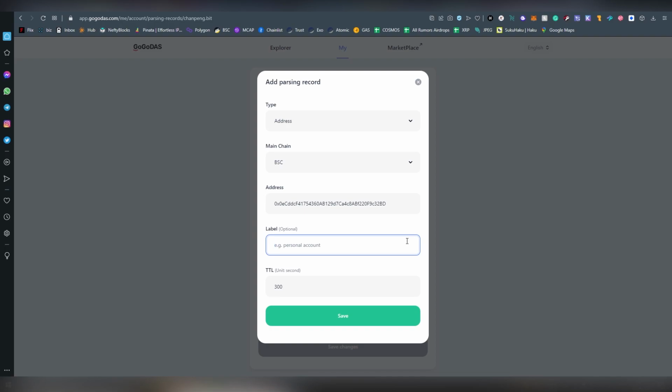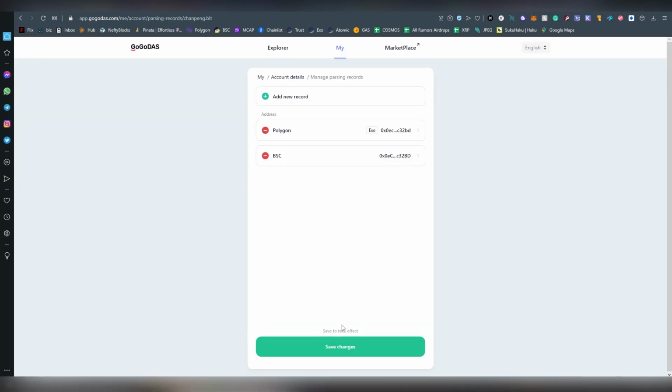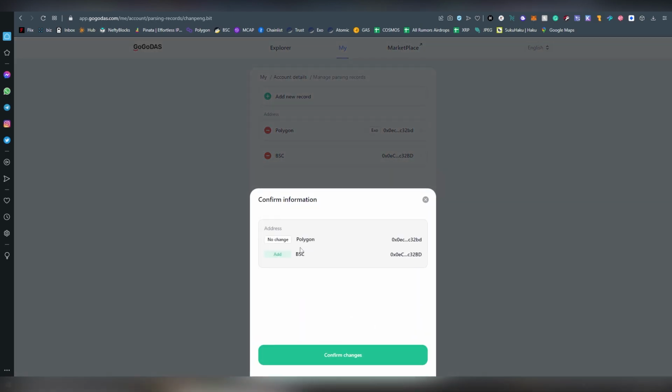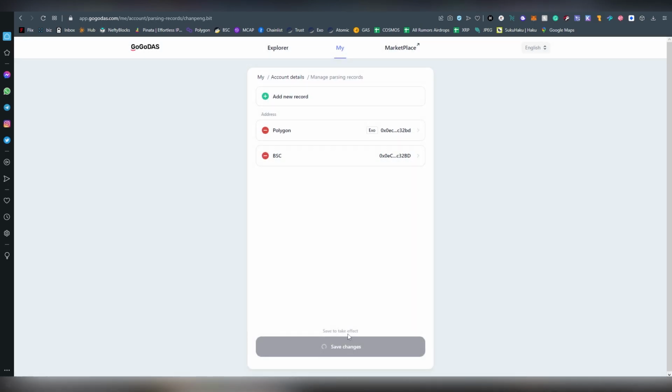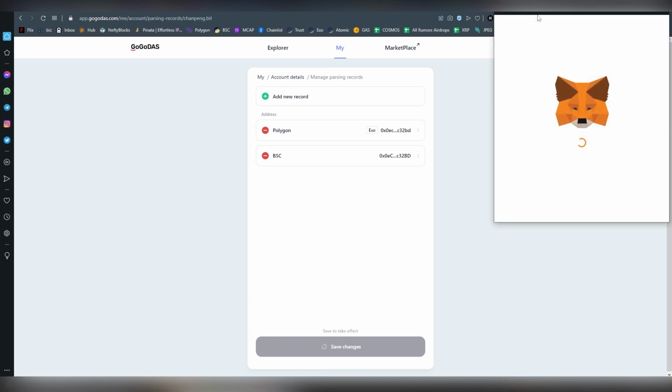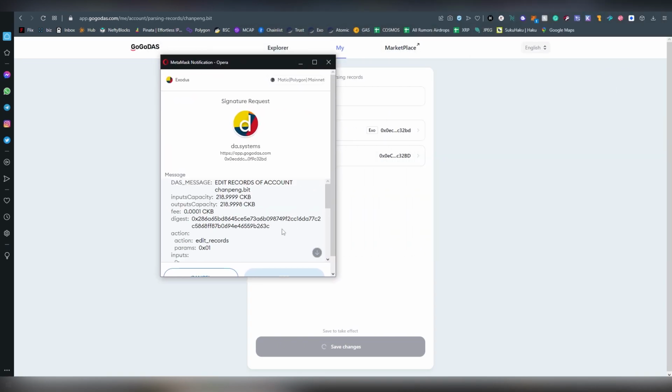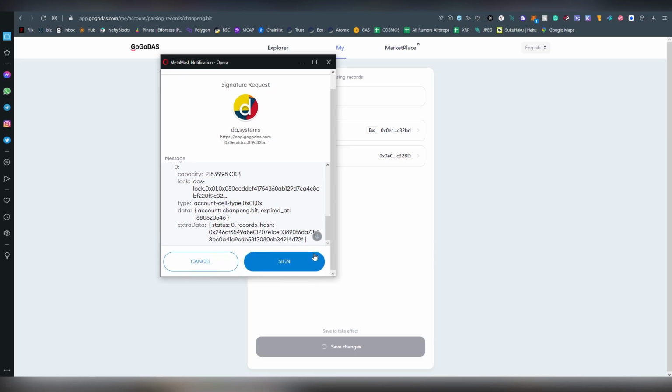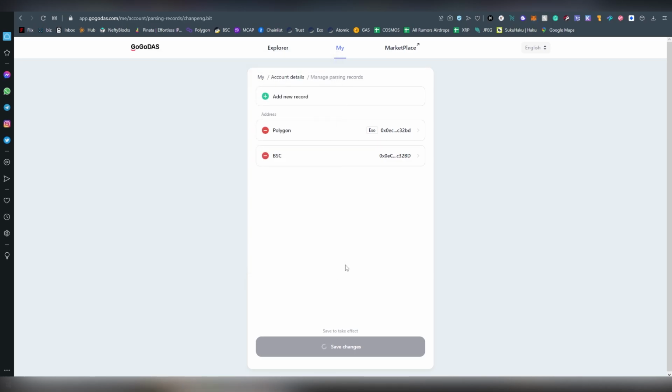Label, I don't need to put anything here. TTL, I'm not really sure what that means. Clicking save changes, no change to Polygon, Binance Smart Chain. And now there will be a confirmation, things like that. Don't worry about them, sign, and voila.